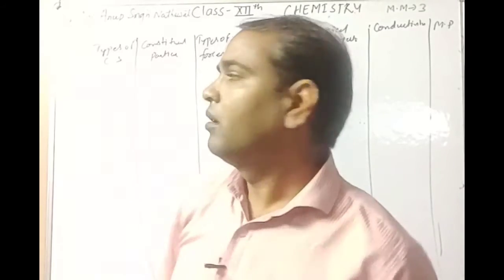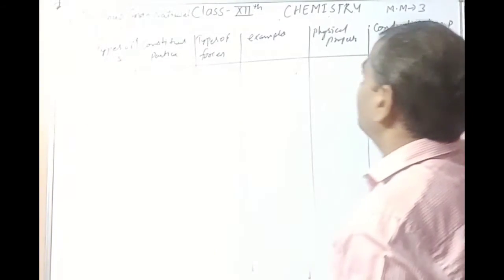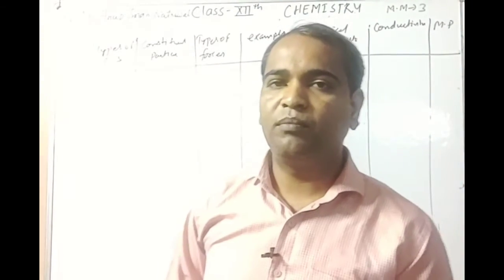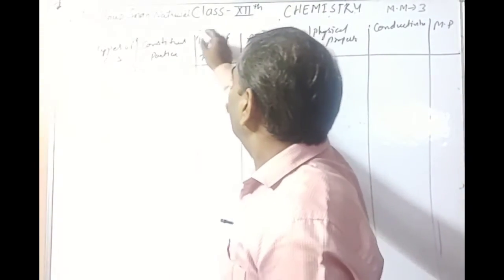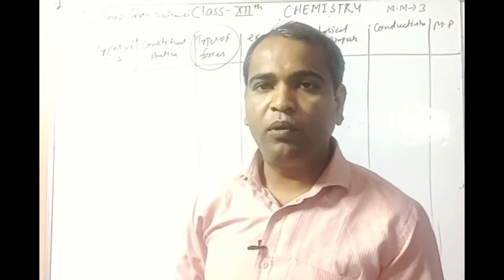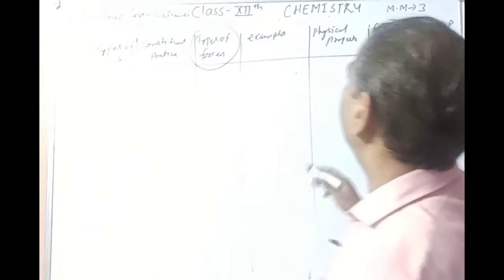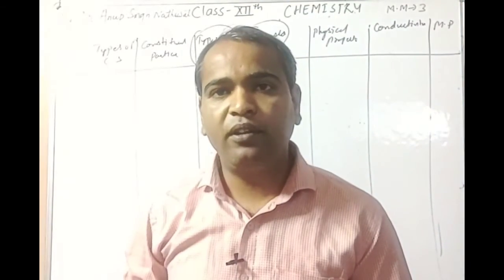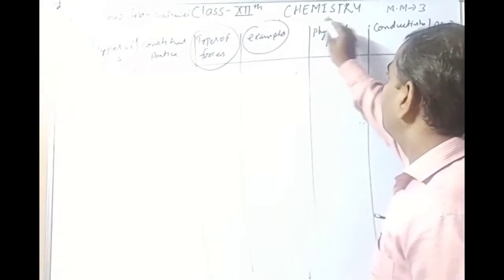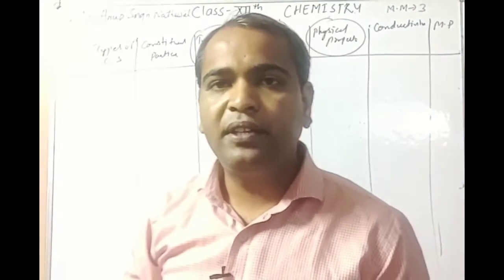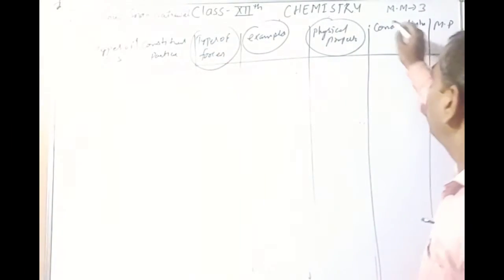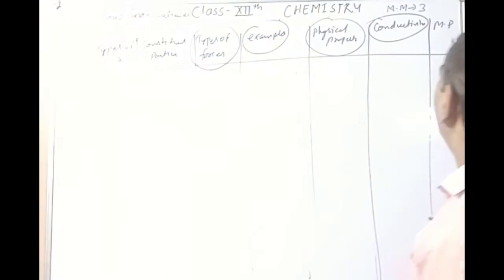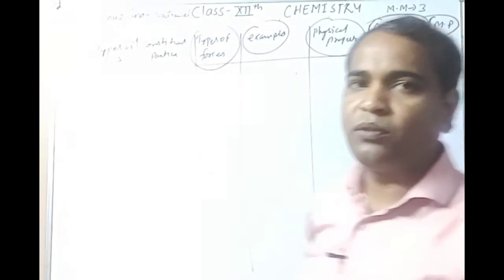Okay, students. This topic is finished overall, and questions mostly arise on types of forces, only non-polar and polar molecular solids, examples of molecular solid and covalent solid, physical properties of ionic solid and metallic solid, conductivity of only ionic solid, and melting point of covalent solid.